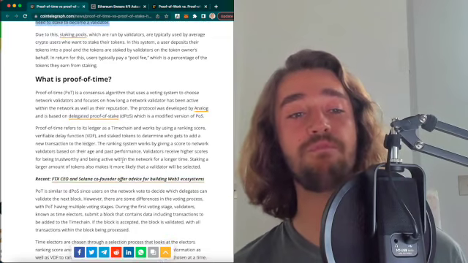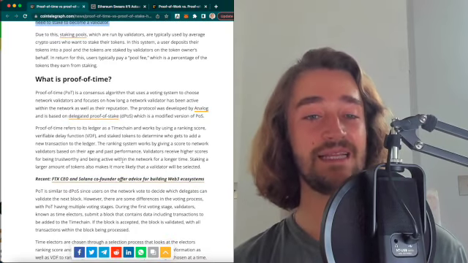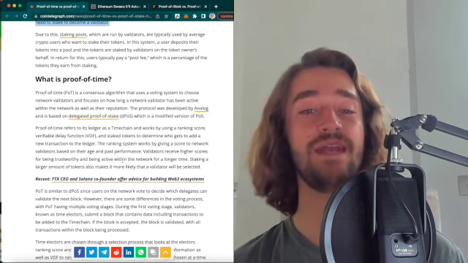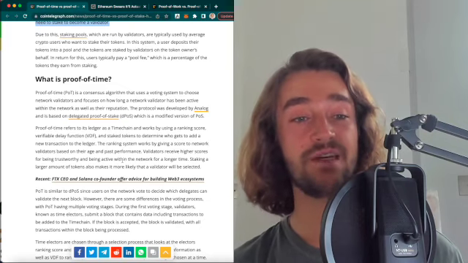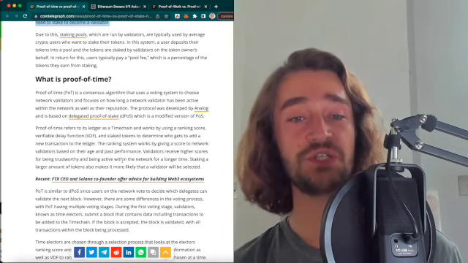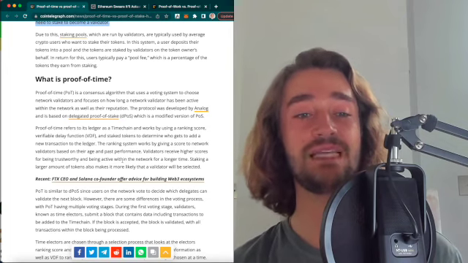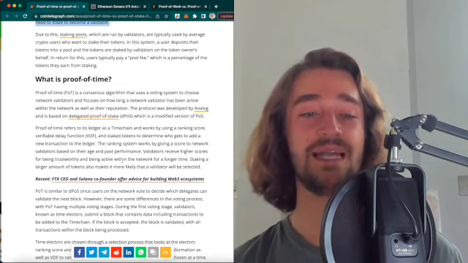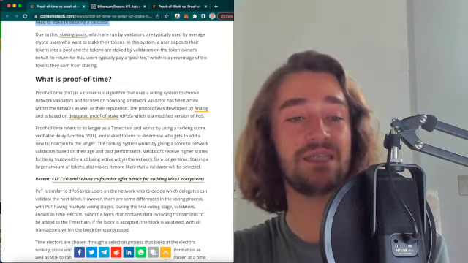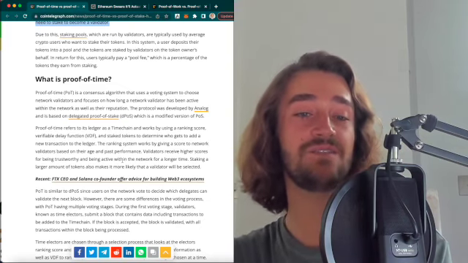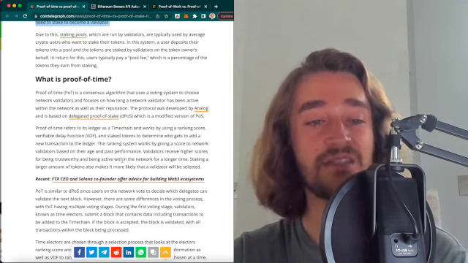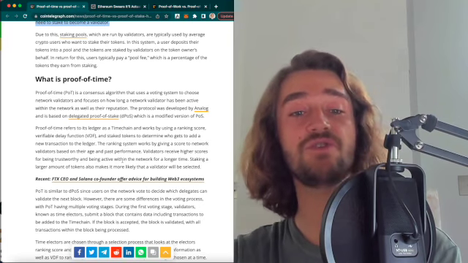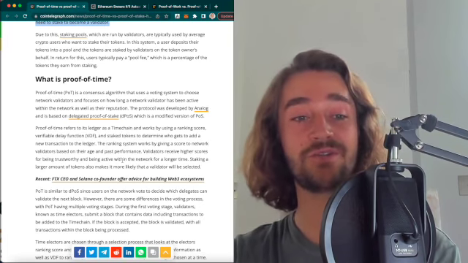Now, the difference is that proof of time is a consensus algorithm that uses a voting system to choose the network validators and focuses on how long a network validator has been active within a network, as well as their reputation. The protocol was developed by Analog, and it's based on delegated proof of stake, which is a modified version of POS, and it's, in my opinion, more efficient than POS because proof of time refers to its ledger as a time chain and works by using a ranking score and a verifiable delay function, known as a VDF, and staked tokens to determine who gets to add a new transaction to the ledger.